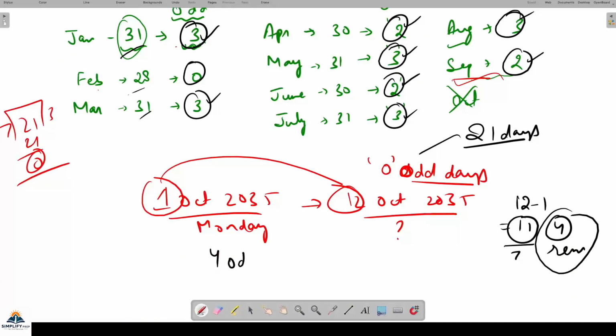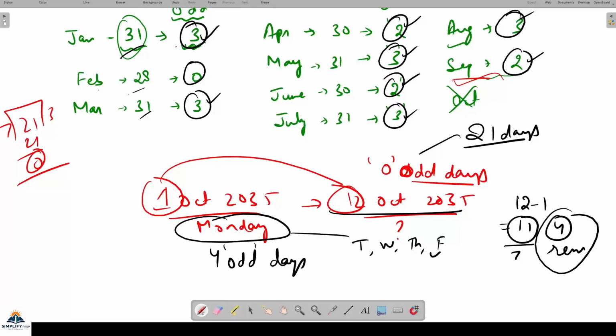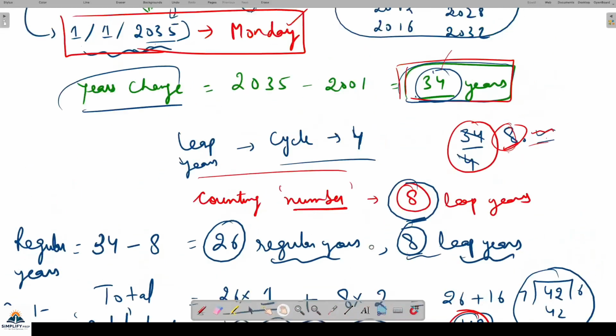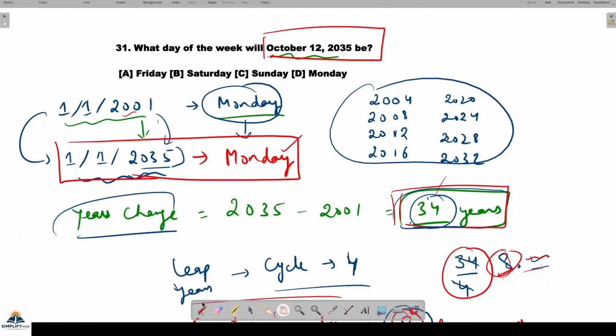Means 4 odd days. 4 odd days means if this is Monday, so 12th October will be Monday, Tuesday, Wednesday, Thursday, Friday, है ना? 4th day, Friday. So my answer will be what? My answer will be A. That is Friday. All right.